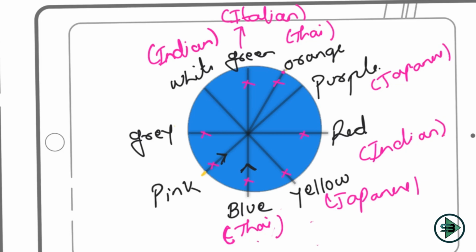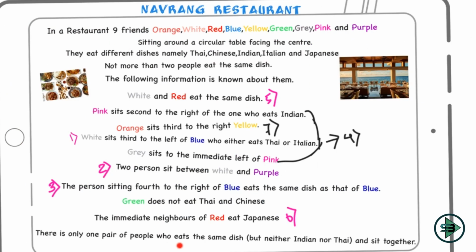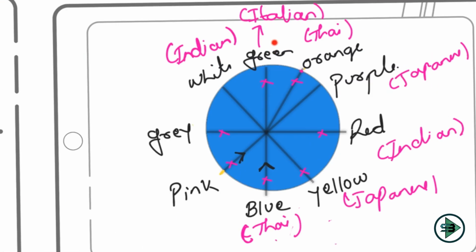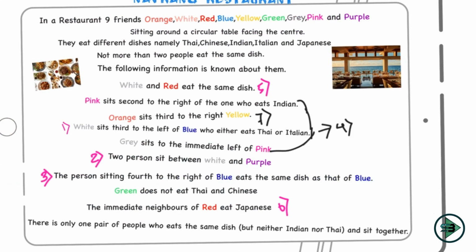So here it is Thai for orange and blue, then green it is Italian, white and red I know, purple and yellow I know. Now which is the one dish that is being left here? Now there is one more condition at the last. There is only one pair of people who eat the same dish and sit together. Can we find someone who is eating the same dish and sitting together? No. Japanese is separate, Indian is separate, Thai is separate, and Italian is one here which is taken. So which is the one dish that is left now? Let's check it, which is Chinese.